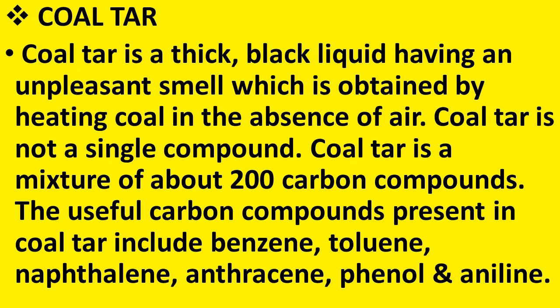It is a mixture of about 200 carbon compounds. So just like coal gas, it also is not a single compound, but it contains about 200 carbon compounds. The useful carbon compounds present in the coal tar include benzene, toluene, naphthalene, anthracene, phenol and aniline. All these names may be new to you, but don't worry, you will learn about these compounds in the higher classes. At present, you have to understand that coal tar is a mixture of about 200 carbon compounds, all of which are useful to us in one way or other.